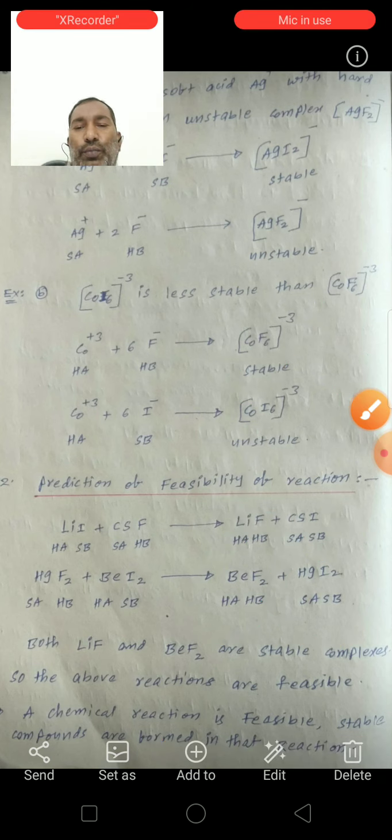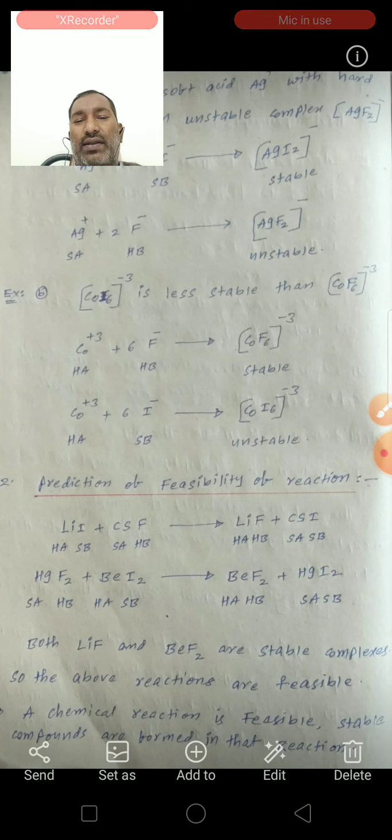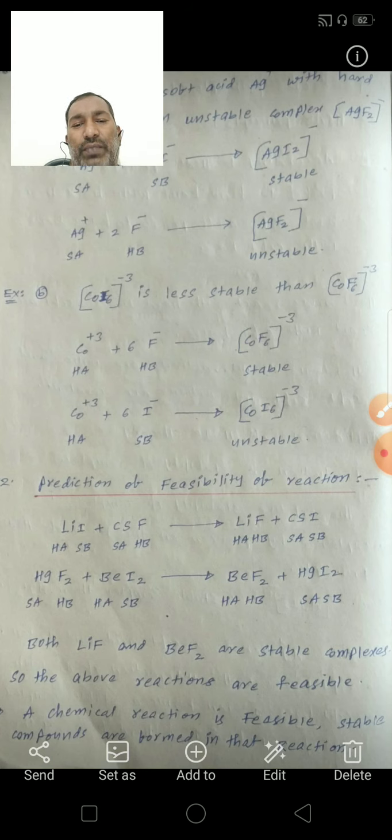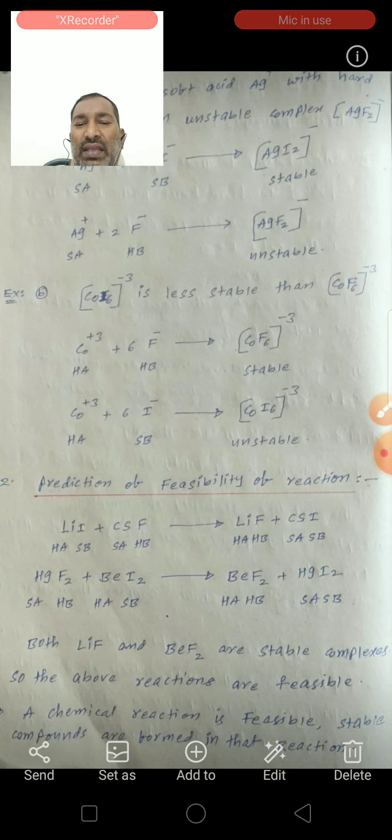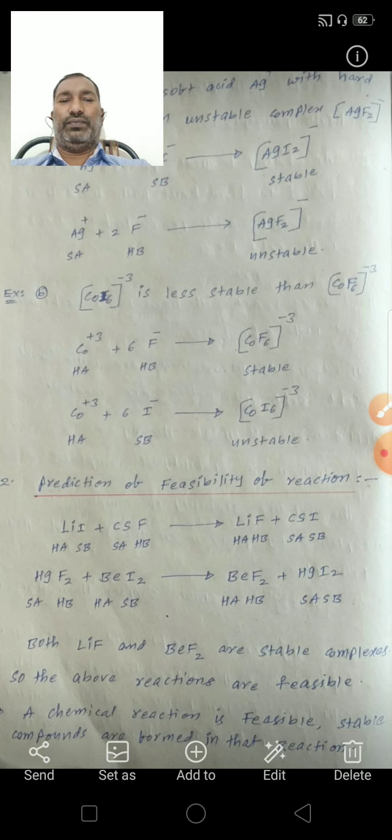So lithium fluoride, beryllium fluoride, cesium iodide and mercury iodide are all stable complexes. So the above reactions are feasible because they form stable complexes. A chemical reaction is feasible if stable compounds are formed in that reaction.